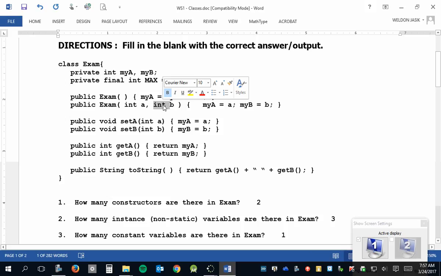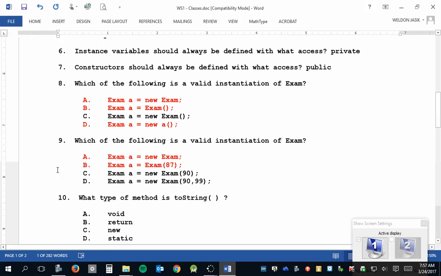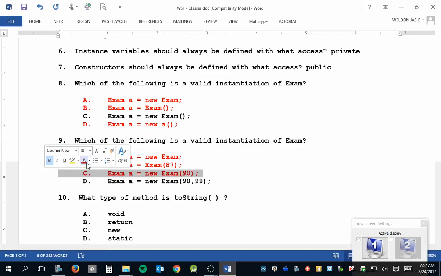It doesn't exist. And once again, you have to have the idea that the compiler is going to try to understand what you intend. It's trying to understand what you want, right? You say you want to create an exam object. You gave it these 2 things. It's going to look for some code named that way that matches. And so, yeah, this one, there is no such constructor. That's why that one's wrong. And so that's how Java matches things up. It looks at the name and then the number and type of parameters.